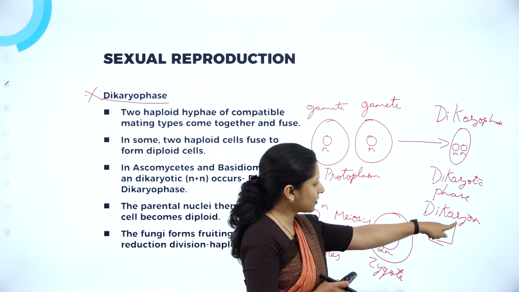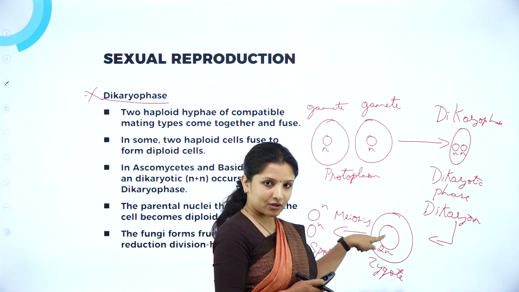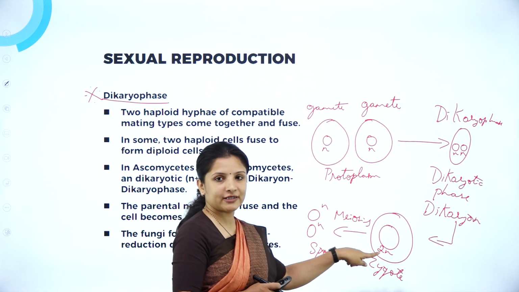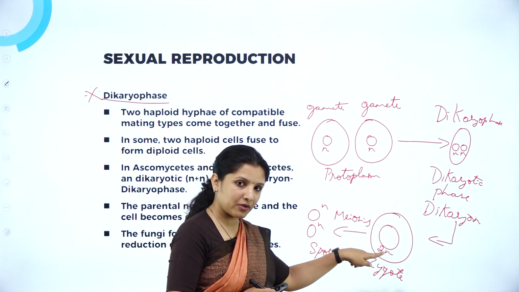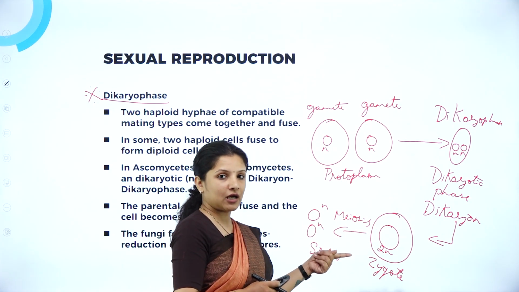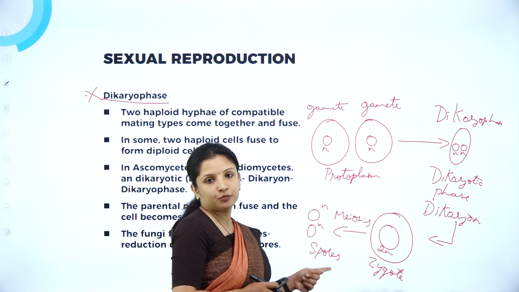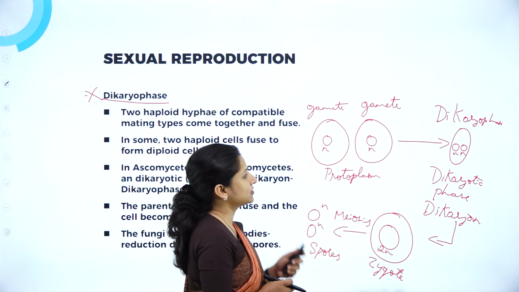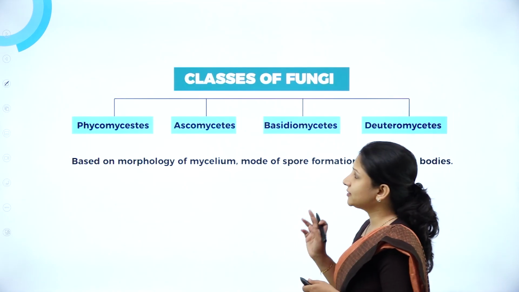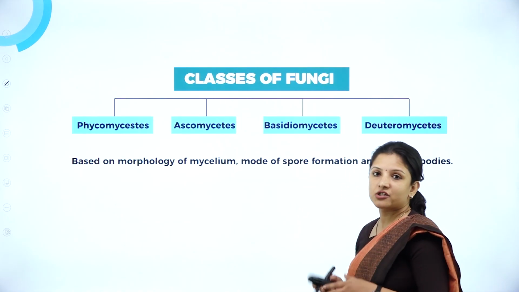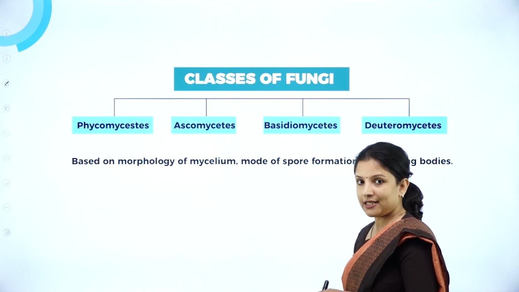Later on, in this dikaryon, the nuclei will fuse. It will become a diploid zygote, which is nothing but karyogamy occurring. Then meiosis will occur, wherein they'll start to produce haploid spores. So this is about the dikaryo phase. It is very, very important. So these were the general characteristics of fungi.